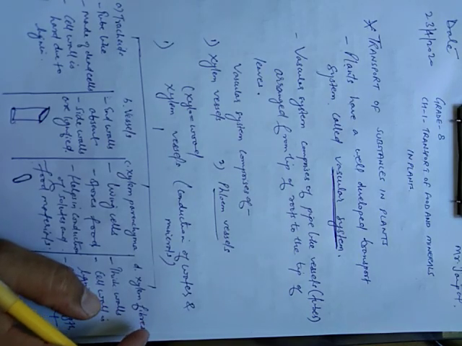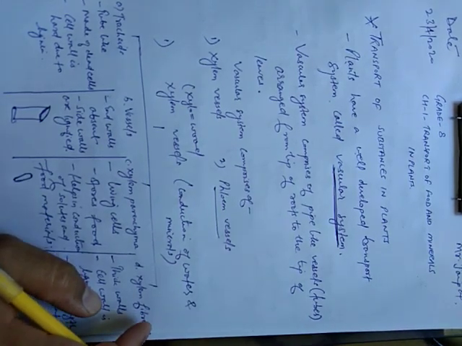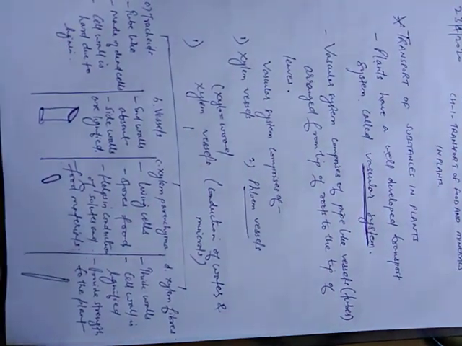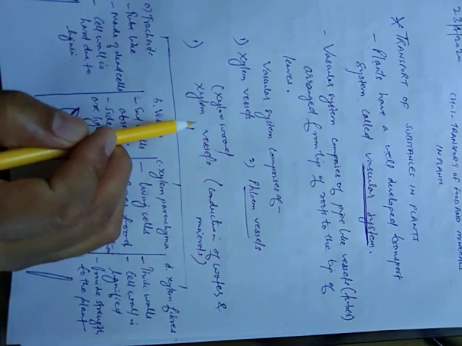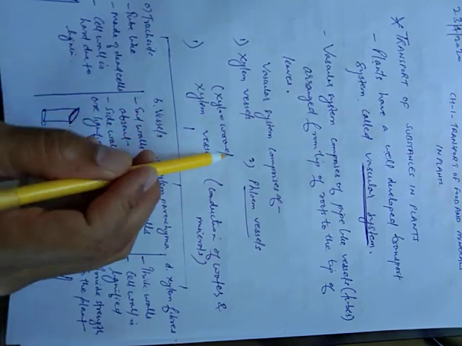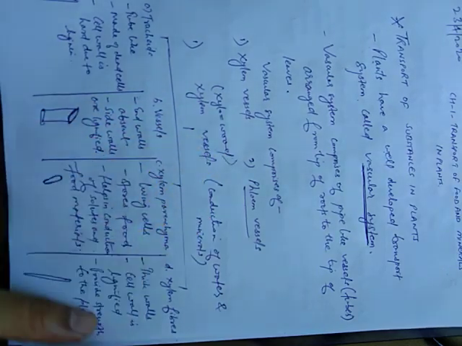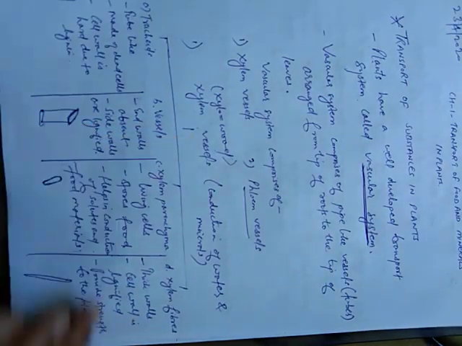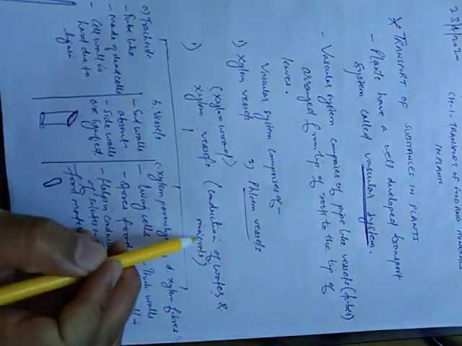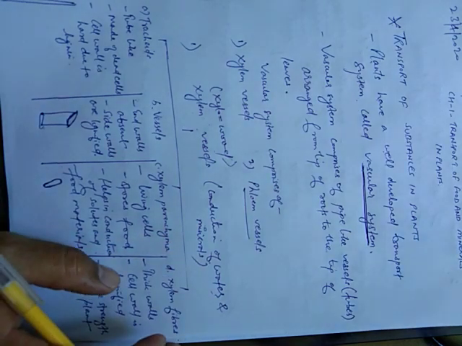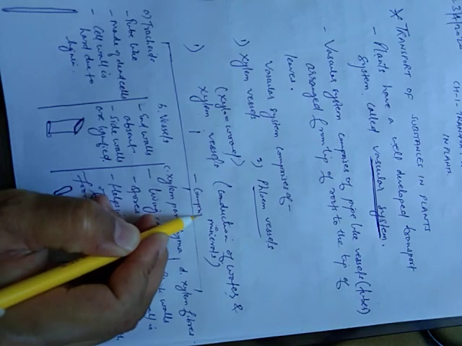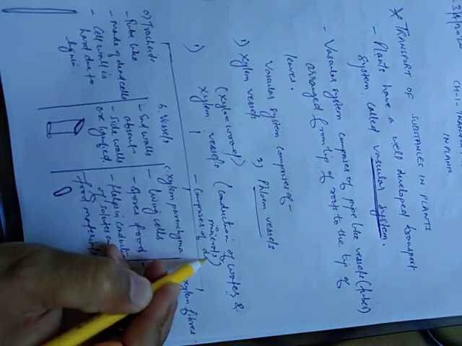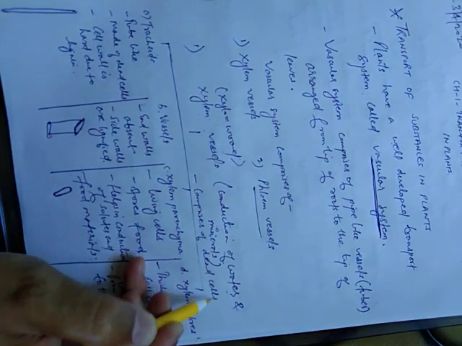Now these xylem and phloem play a very important role. Now xylem vessels: the term xylo means wood. This xylem is responsible for conduction of water and minerals throughout the body of the plant, and basically it comprises dead cells.